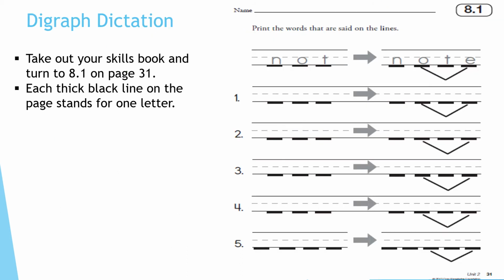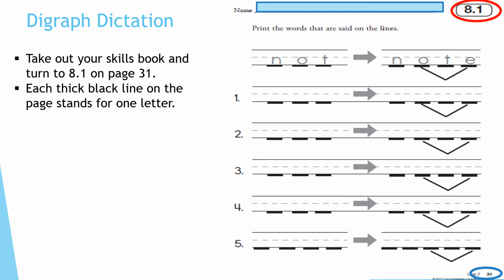Okay. Let's move on to working in our workbook. Take out your Unit 2 Skills book and turn to page 8.1. That's 8.1 in the upper right-hand corner of your workbook. You will find this on page 31. That's 31 in the bottom right-hand corner of your workbook. Make sure you put your name on your paper nice and neat.